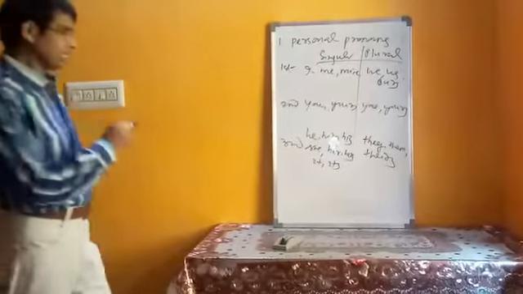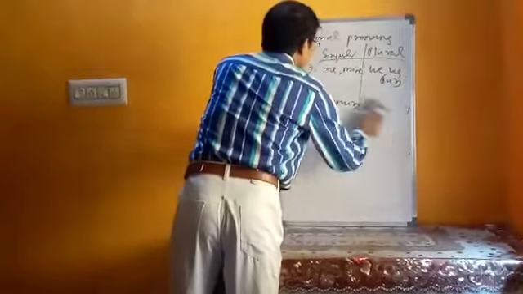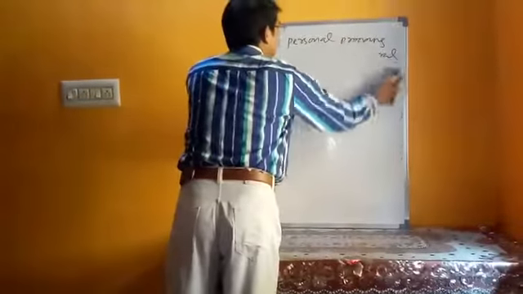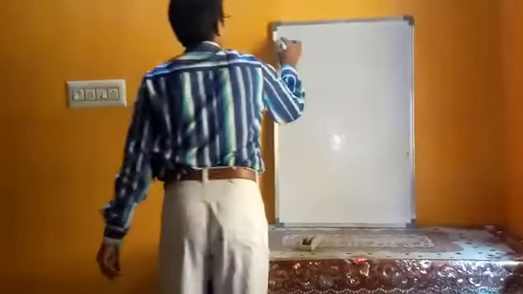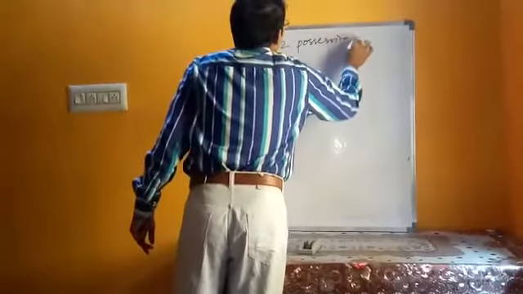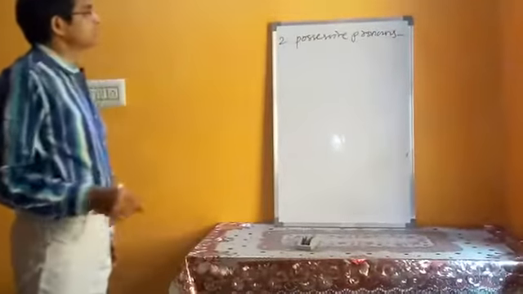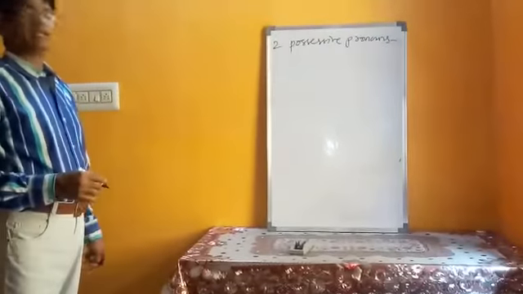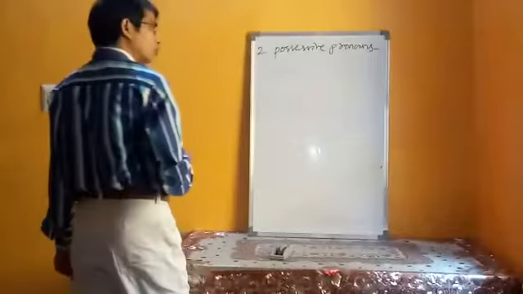Now the second type of pronouns, which are very important and you must know them, are possessive pronouns. As the word suggests, they show possession and that's why they are known as possessive pronouns. Possessives are also of two types.